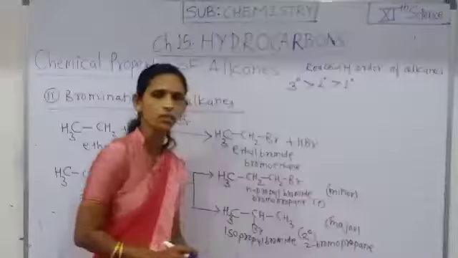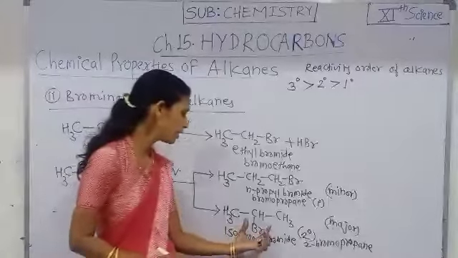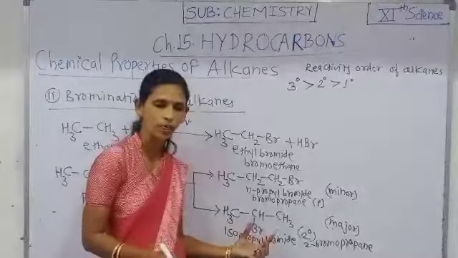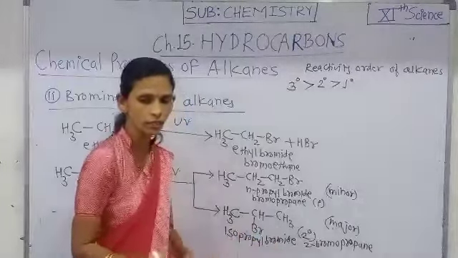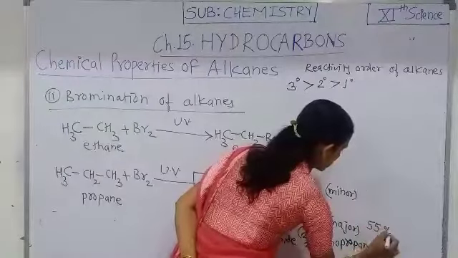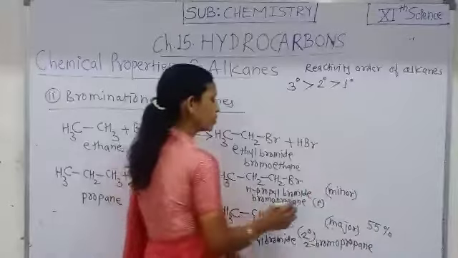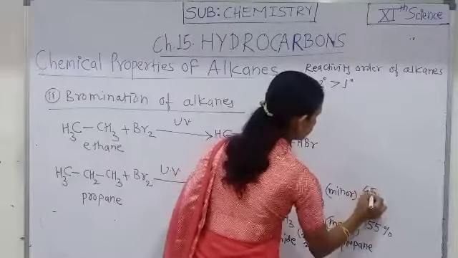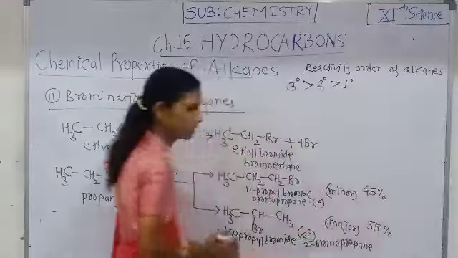And here the secondary alkyl halide which is obtained is 55%, and the minor product, primary alkyl halide, is 45%.